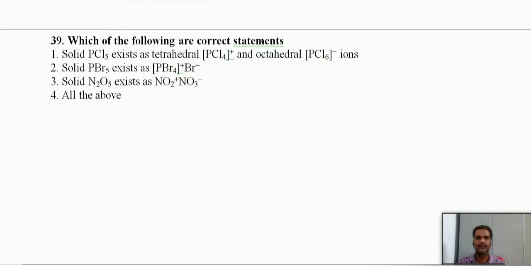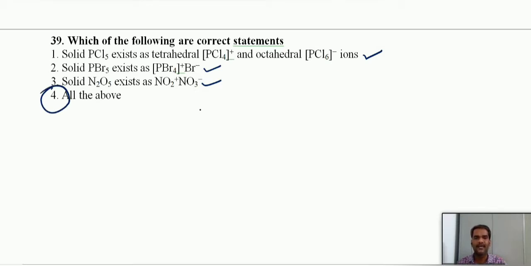Which of the following are correct statements? Solid PCl5 exists as a tetrahedral PCl4+ and octahedral PCl6-. This is correct. Solid PBr5 exists as PBr4+ Br-. This is also correct. Solid N2O5 also exists like this, NO2+ and NO3-. So these are in the solid state formations. They exist in the ionic forms in the solid state. So all statements given are correct.